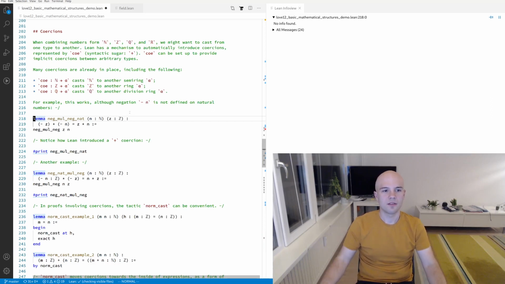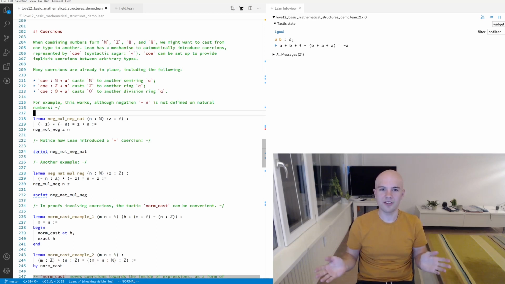Right. So for example, in this lemma here, we have two arguments, one is a natural number n, and the other one is an integer z, and we want to multiply them together. This happens quite often, as you might imagine, but if you recall, the multiplication is an operation from alpha to alpha to alpha. You cannot multiply a natural number with an integer. And so you need to convert the natural number to an integer first, and then multiply them together. But since we have coercions, we do not need to write this coercion out when writing the lemma statement. Instead, we can just write z times n.